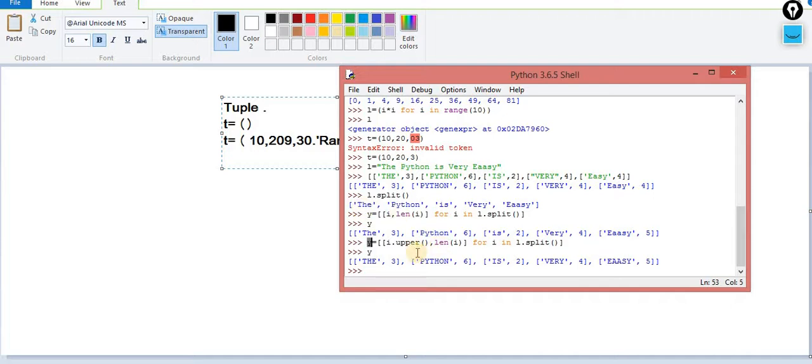Very simple, very easy way. With the help of one line of code, I implement this particular use case, that I want this output, but with the help of list comprehension. So try to convert your problems into list comprehension, and this is the optimized way.